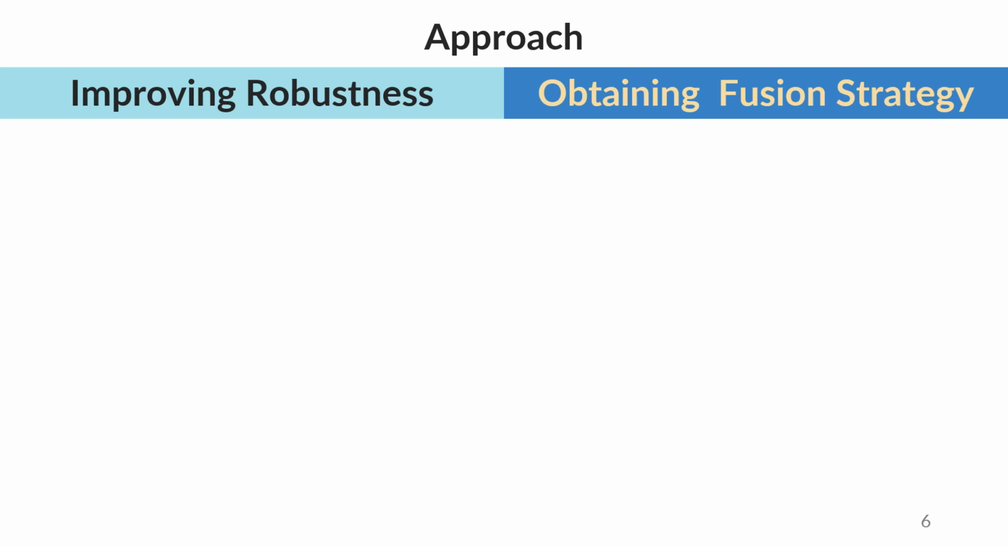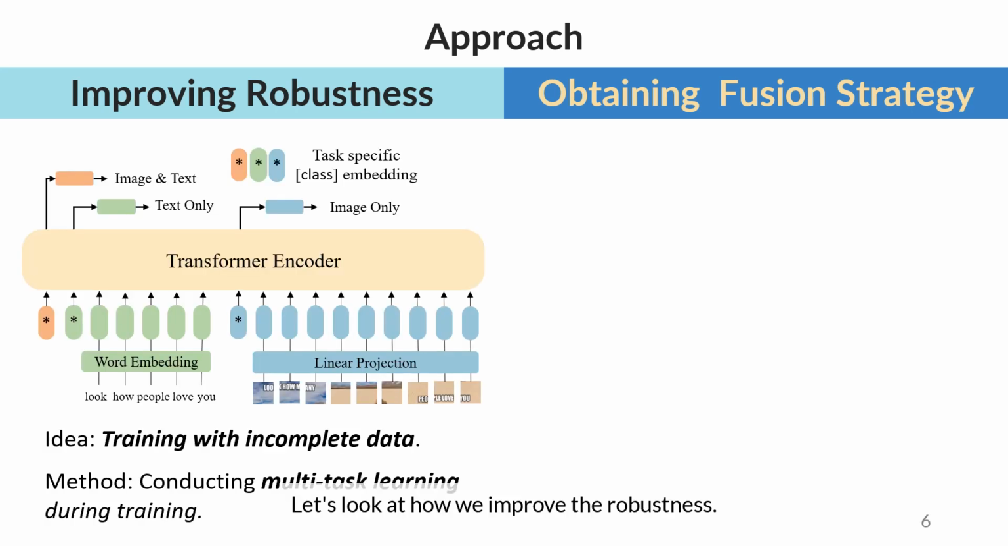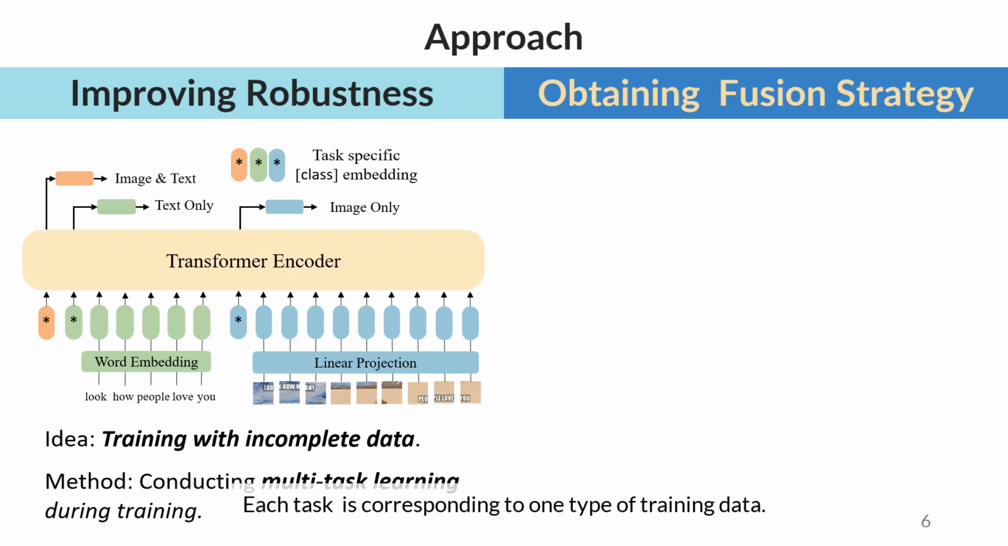Based on our observations, we propose new methods to improve transformer robustness and attain the optimal fusion strategy on different datasets. First, let's look at how we improve the robustness. We argue that the main reason the transformer model fails to handle incomplete data is the data discrepancy between training and testing. During training, the transformer model never saw modality-incomplete data. So a straightforward way is to train the transformer jointly with incomplete data. In particular, we formulate training with complete and incomplete data as multitask learning. Each task corresponds to one type of training data.